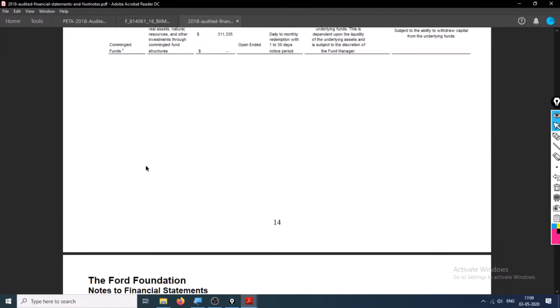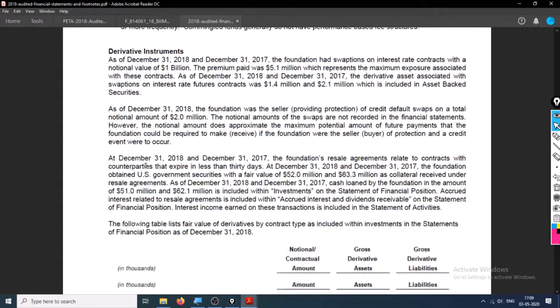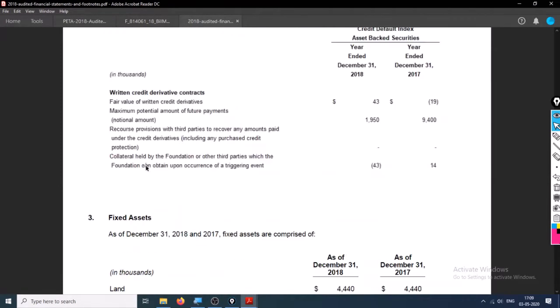You can go ahead and read at your own pace if you want. I'll attach them in the resource file.